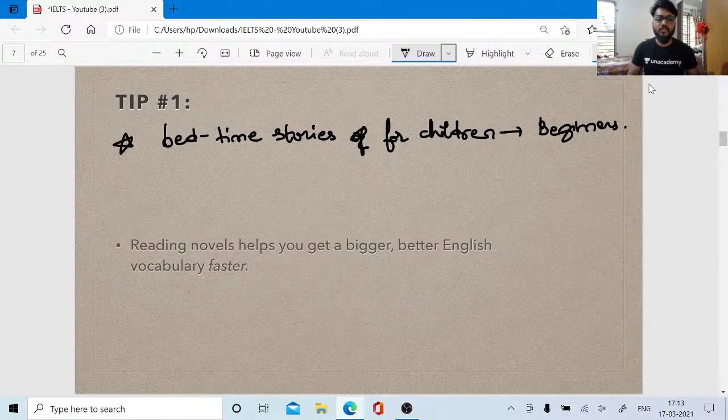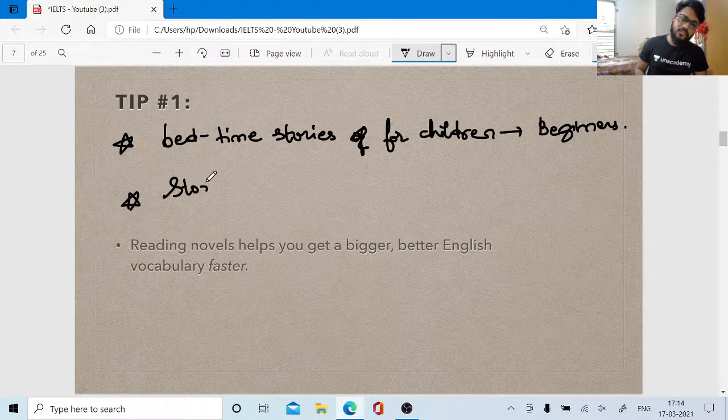So they can go forward with this book, and it will help them learn. The people who have just started speaking fluently, or are preparing for exams, or have to go for an interview but whose English fluency is not great, can start with certain books like Bedtime Stories for Children.